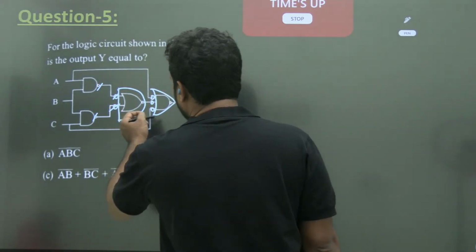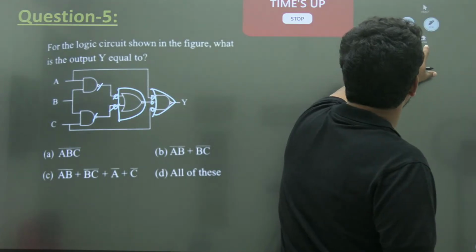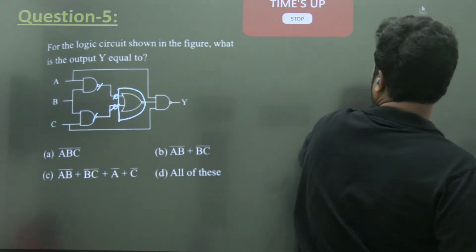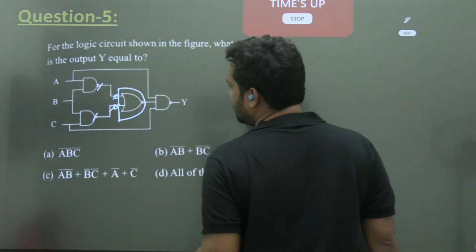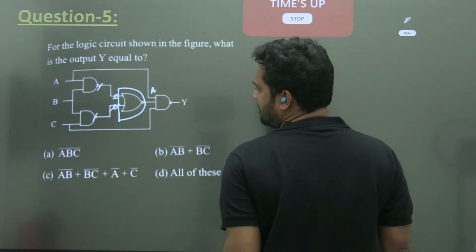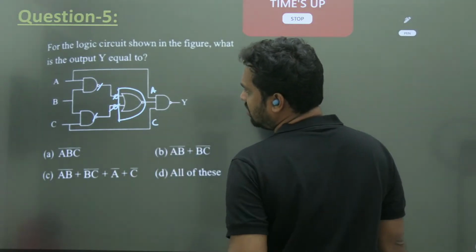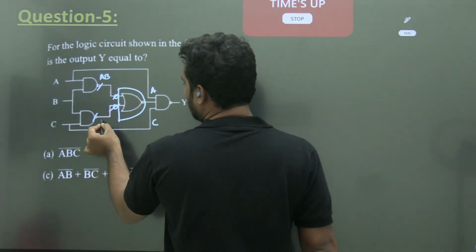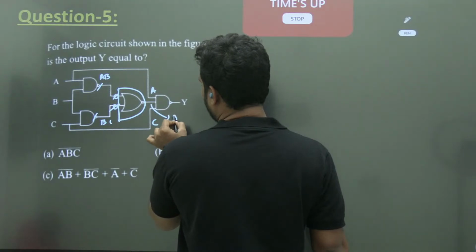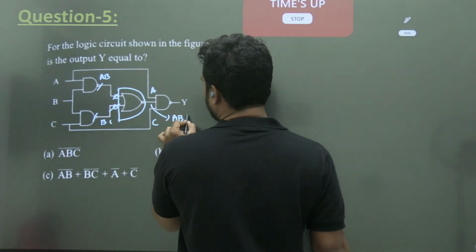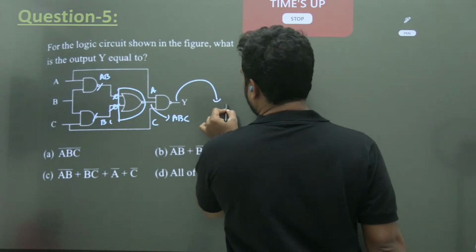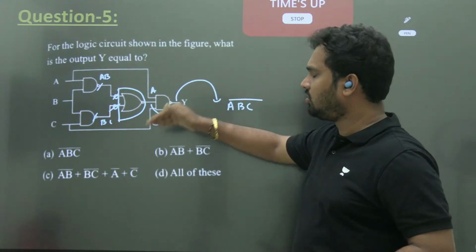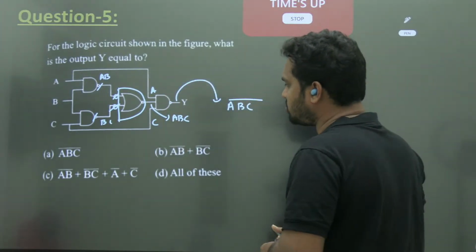And I feel that this need not be done. This we can keep as it is. Why keep it as it is, sir? Because there is no cancellation of bubbles here. So you will get A here, C here. What do you get here? AB, B̅C. What do you get here? AB into B̅C will give you ABC. So what do you finally get? ABC whole bar, because A into ABC into C will be ABC only, whole bar you will get. So option A is the right answer.